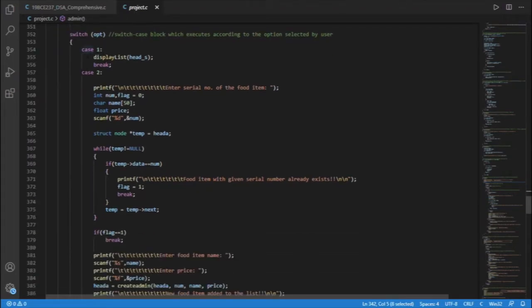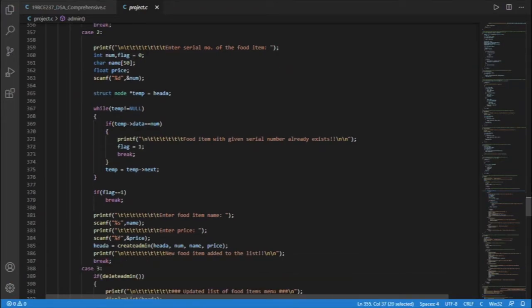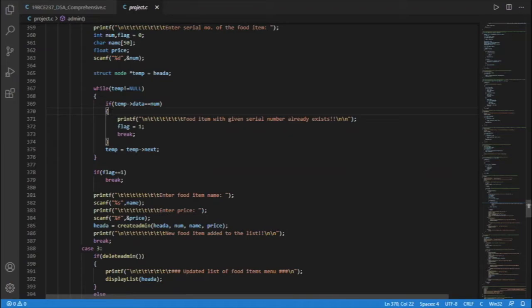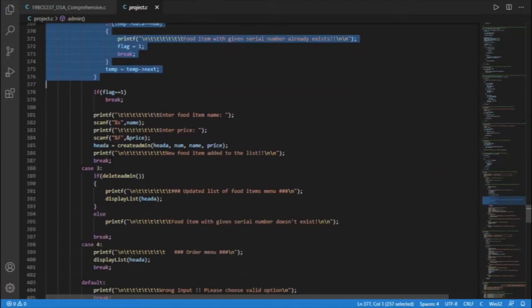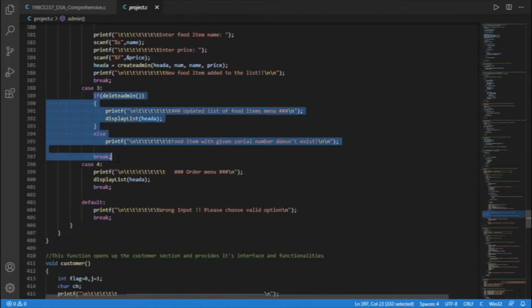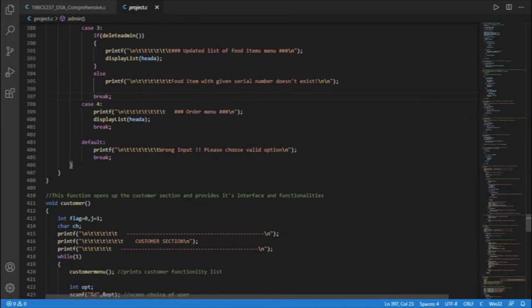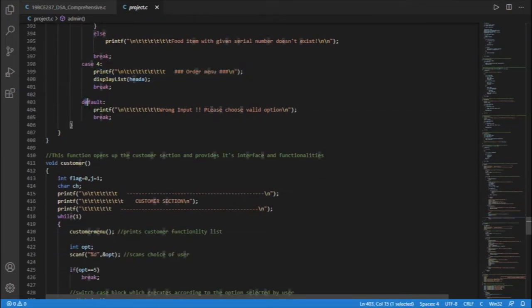Case 1 is for displaying total sales. Case 2 is for adding any food item in the linked list. It also checks if the food item already exists or not. Case 3 is for deleting any food item. It checks if the food item exists in the linked list or not and also prints the updated list of food items. Case 4 is for printing the order menu, and default case is if admin chooses any wrong option.